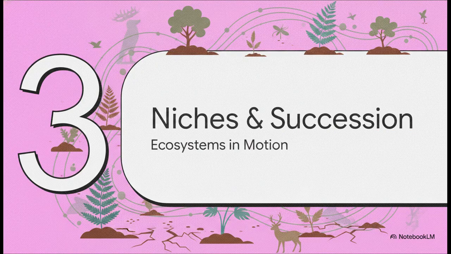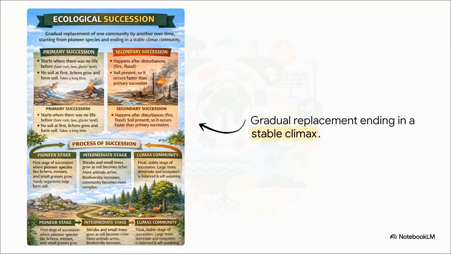All right, Section 3, Niches, Succession, and Evolution, Ecosystems in Motion. Ecosystems are never static, so let's see how this builds chronologically through ecological succession. Primary succession starts painfully slow on landscapes with absolutely zero life, like bare rock or a fresh lava flow.